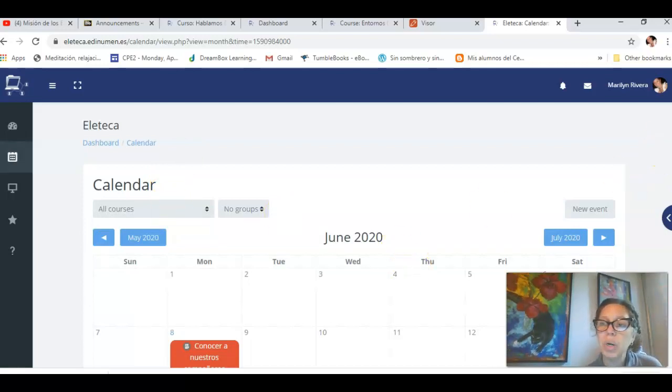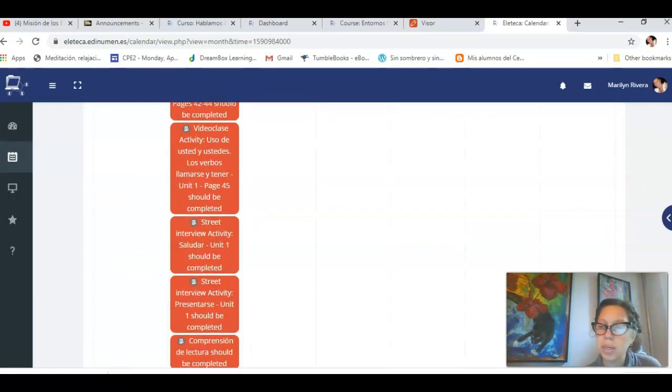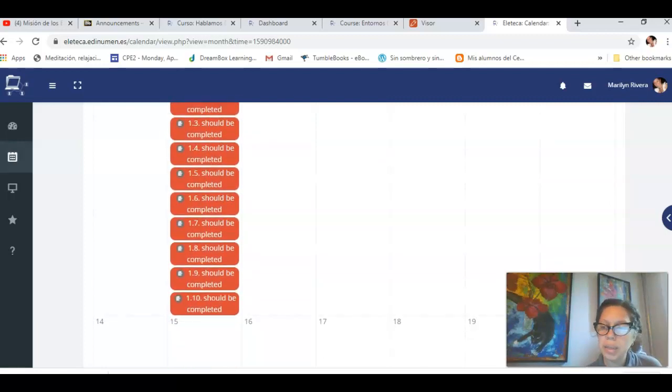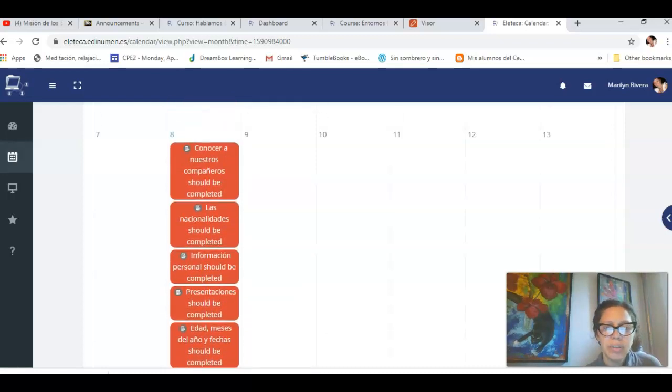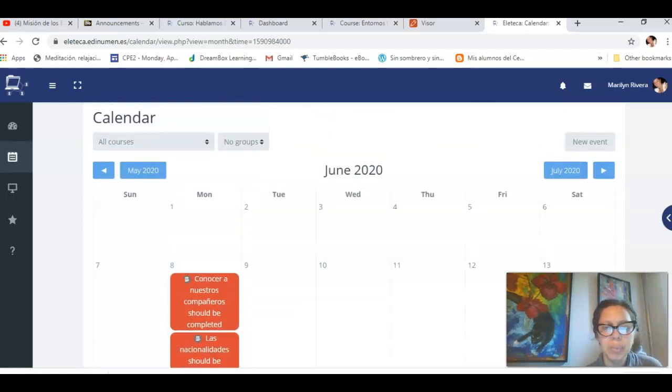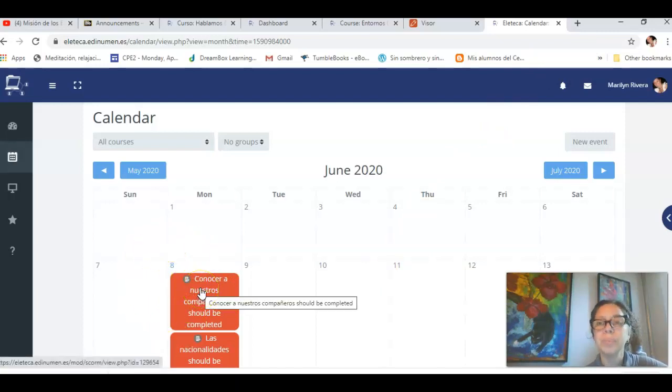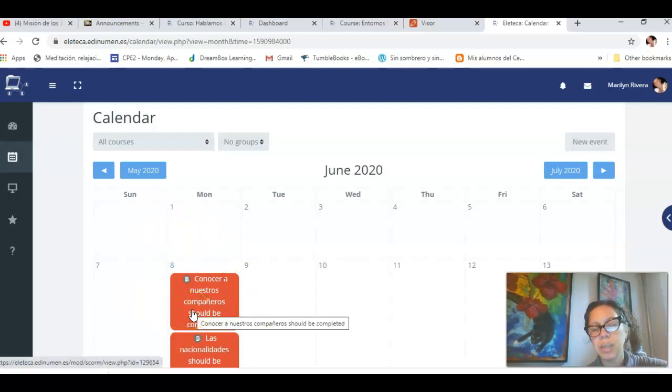See? And then you are going to see a bunch of activities here that are due on the 8th of June. Even though you see a lot of activities, the majority of them are probably taking 1 or 2 minutes. They don't take too long. It's important that you pay attention to the calendar because you want to know when is the due date. Usually, well, you know already that Mondays are our due dates.